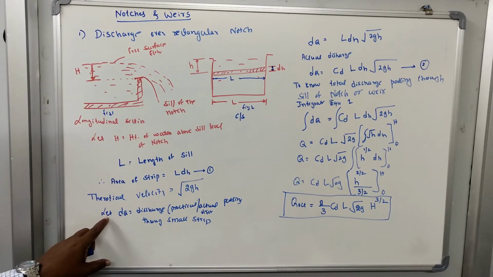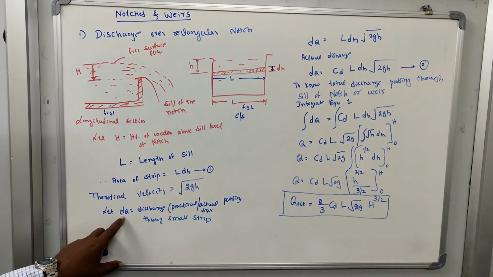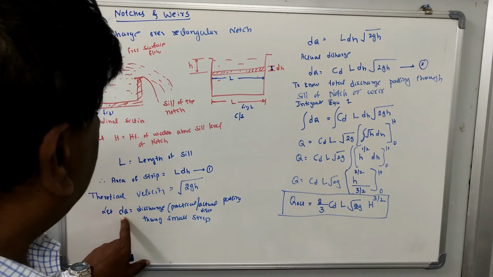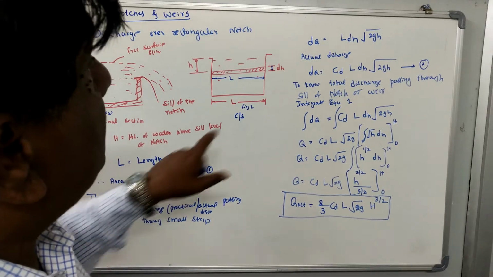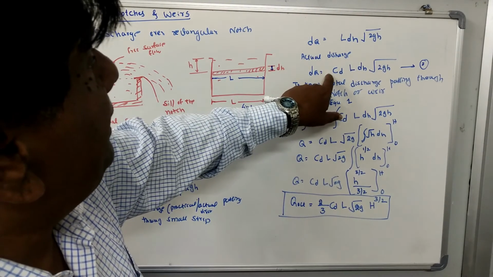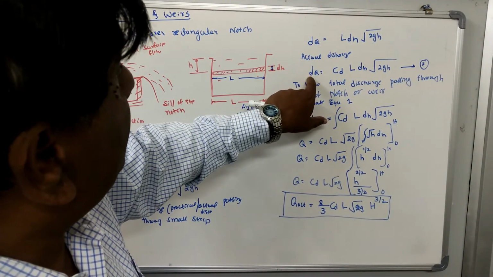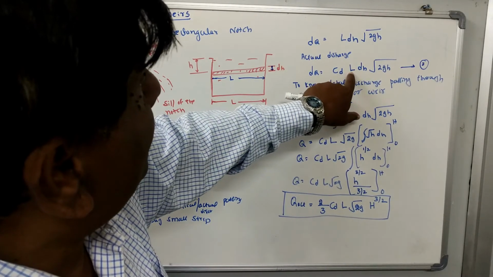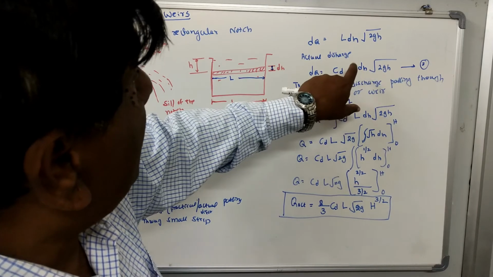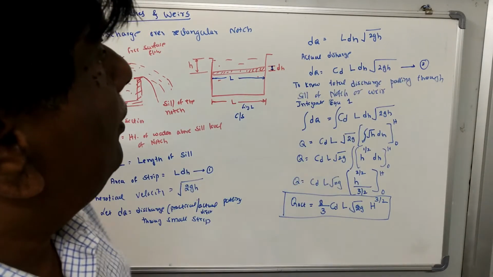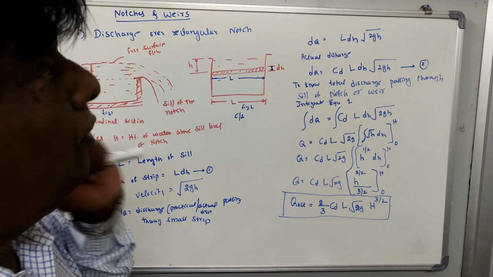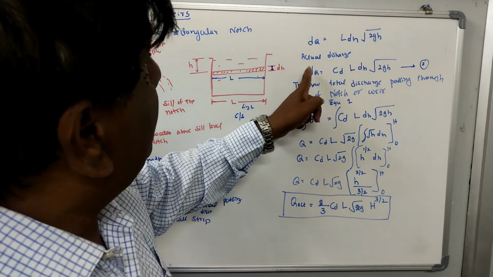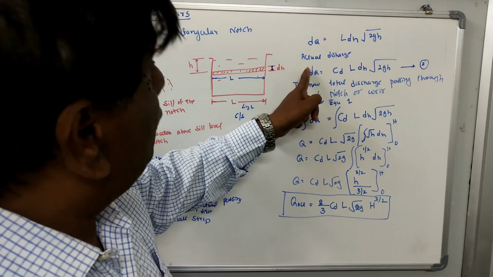Then the actual or practical discharge through the strip is dq equal to Cd, the coefficient of discharge, times L, the length of the notch, times dh, the height of the strip, times square root of 2gh. Now, to know the total discharge through the notch or weir, you integrate equation 2.